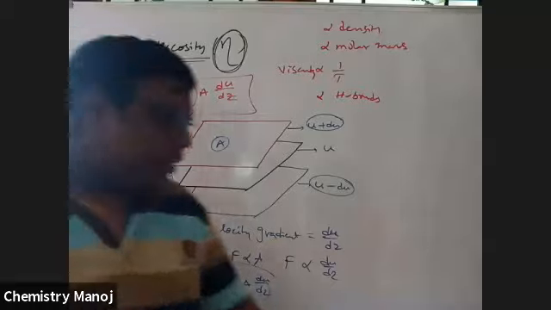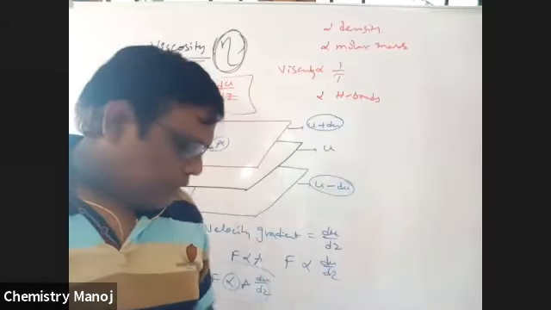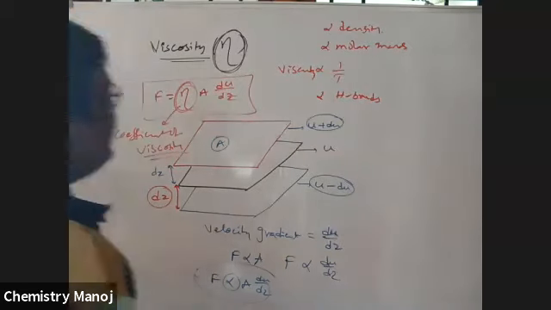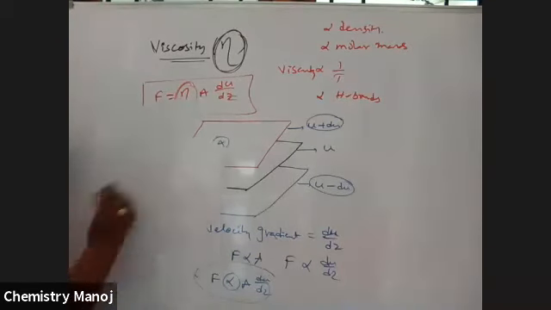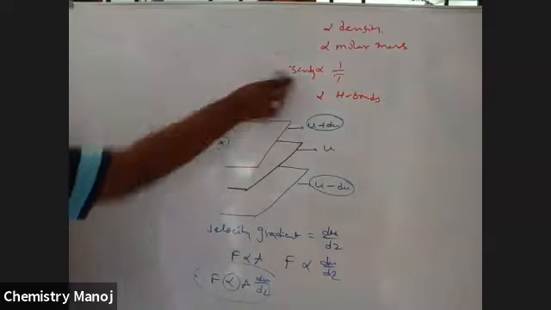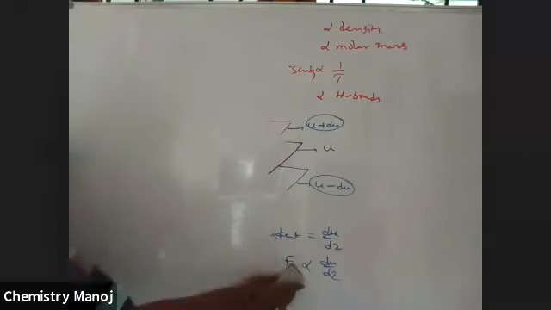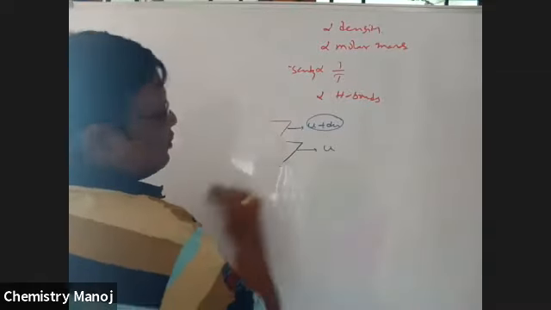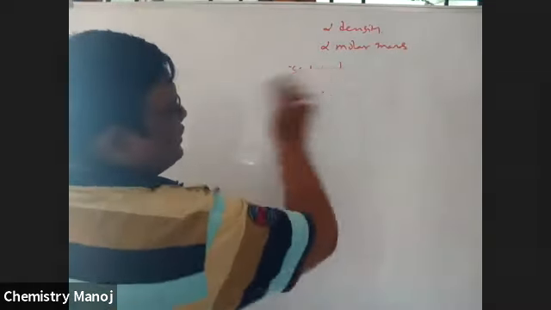Now what are the units of this viscosity? Finally, I am going to conclude the units. Units of viscosity. This viscosity is not a surface phenomenon, my dear boys.